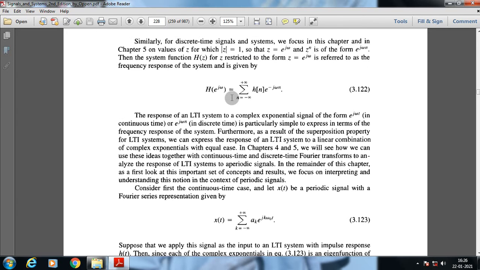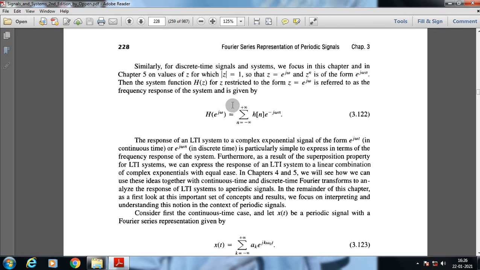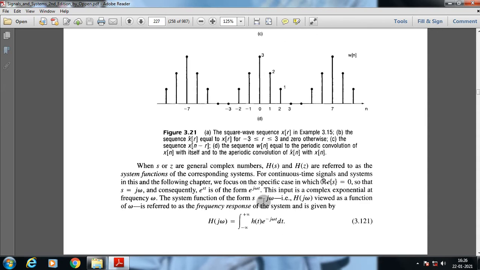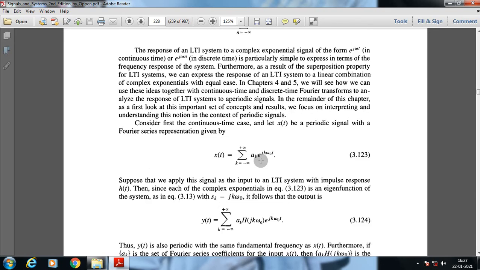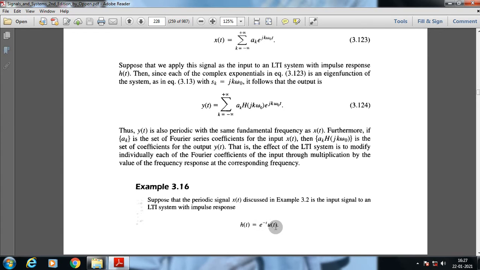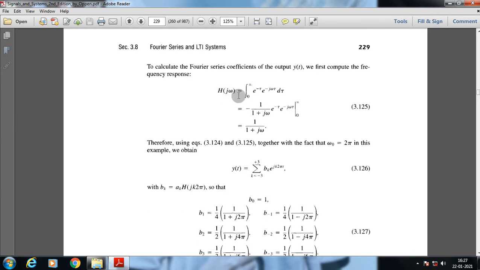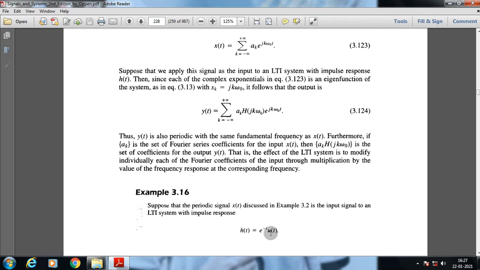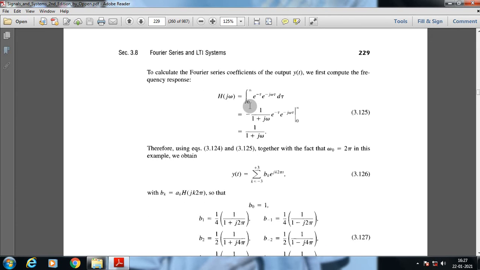For a continuous-time signal, the frequency response H of j omega is the integral from minus infinity to plus infinity of h of t e to the power minus j omega t. With h of t equal to e to the power minus t u of t, H of j omega becomes the integral of e to the power minus tau, e to the power minus j omega tau d tau. Since it is u of t, the integration is taken from 0 to infinity.